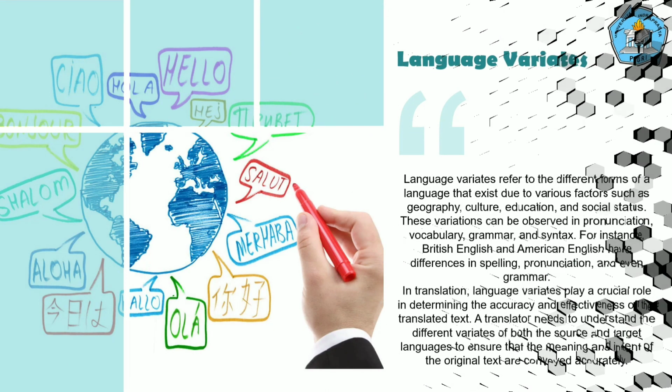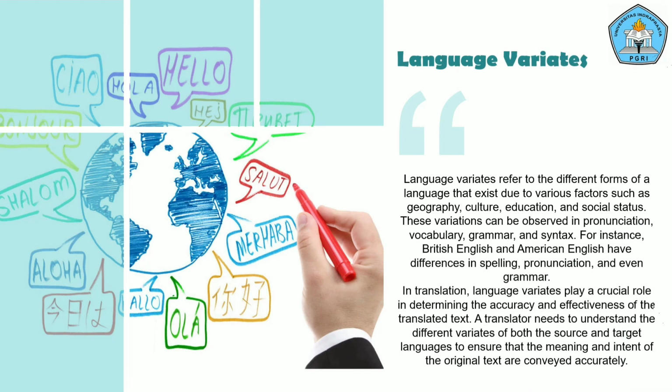Language varieties refers to the different forms of a language that exist due to various factors such as geography, culture, education, and social status. This variation can be observed in pronunciation, vocabulary, grammar, and syntax. For instance, British English and American English have differences in spelling, pronunciation, and even grammar.